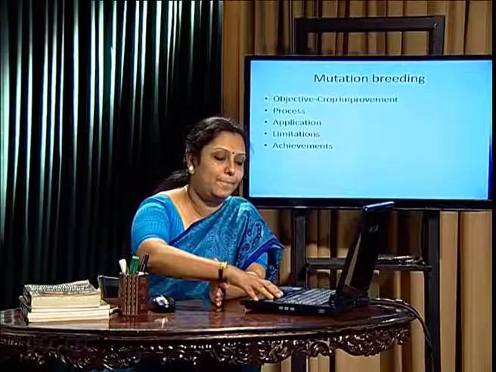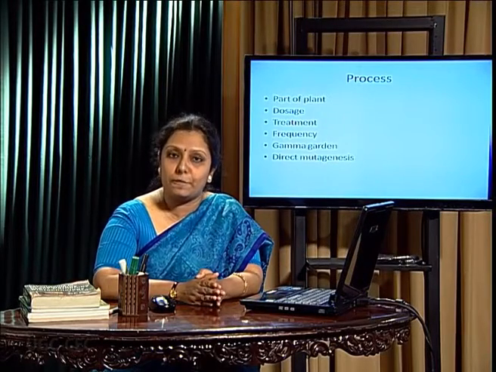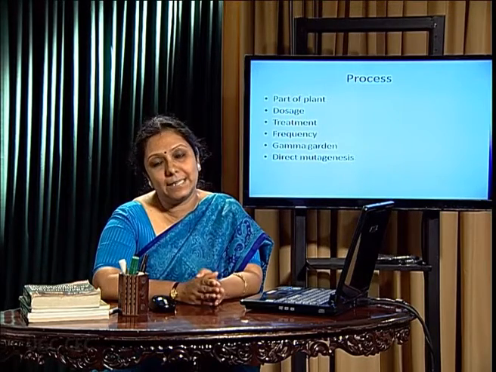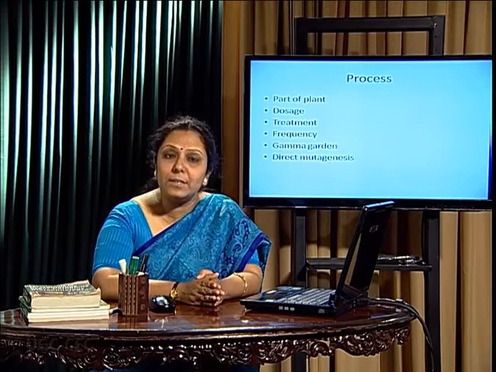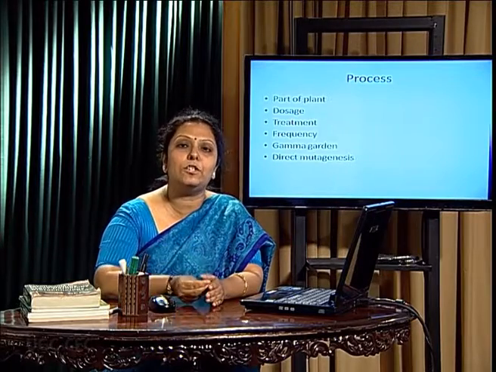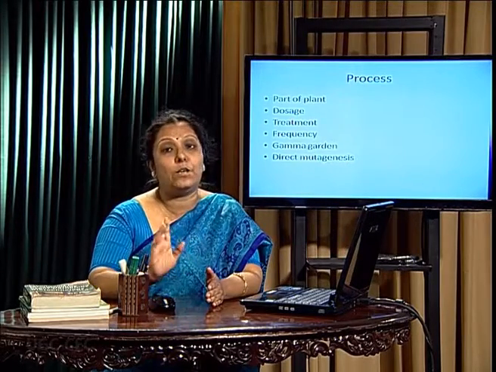Next one, mutation breeding. Mutation breeding is the major application of beneficial mutation. That is, the desirable trait is introduced in the plant for crop improvement, having this objective. So, apart from the objective, let's talk about the process, application, limitation and achievements. The process involves selecting the part of the plant, maybe seed, maybe pollen. The dosage can vary according to the system. If it is irradiation, then just after irradiation it will be planted. If it is a chemical mutagen, then it will be pre-soaked, and dosage will vary according to the variety.